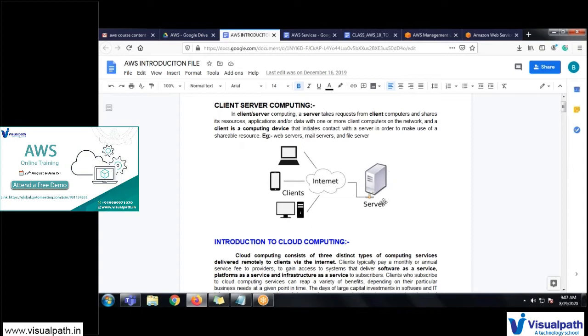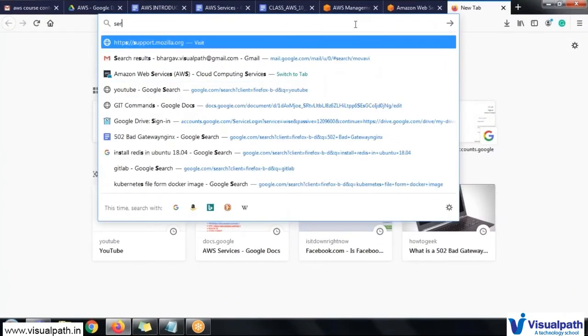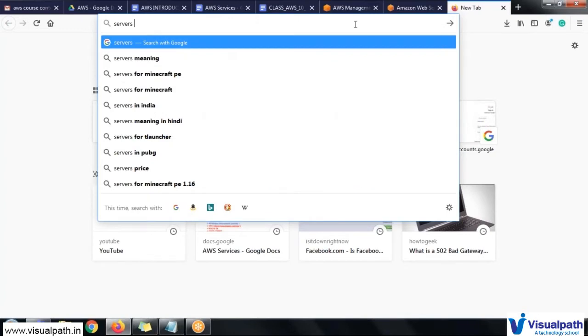Simply think of it like this: this is someone else's computer, and from your system you are connecting through the internet to that particular machine and accessing that site. You are uploading a picture from your mobile to Facebook through the internet, and it gets saved on someone else's computer, which is called a server. I will just show you what the big servers look like.